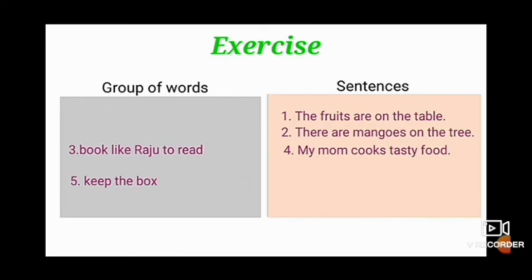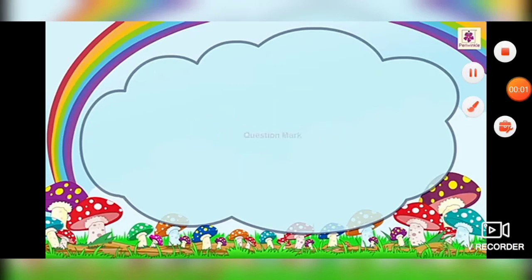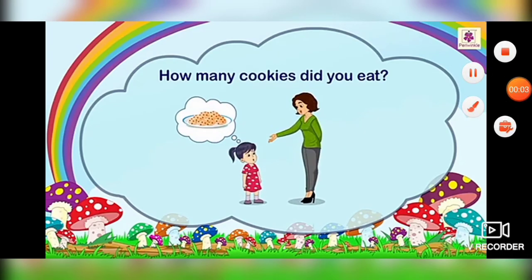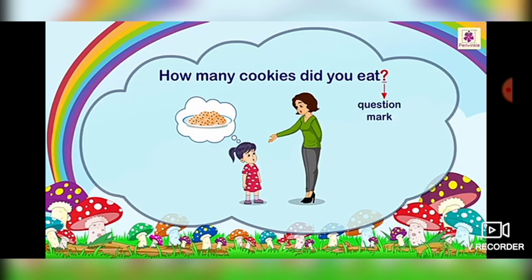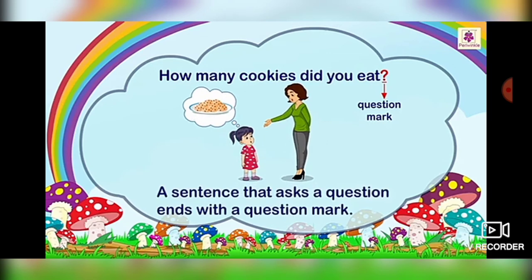Students, let's talk about where we use a question mark. How many cookies did you eat? What are the question words? आपने कितनी कुकीज़ खाई हैं? So always "how" is used as a question word, and in the end you will find a question mark. So a sentence that asks a question ends with a question mark.